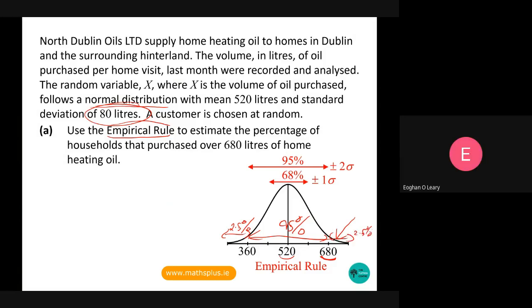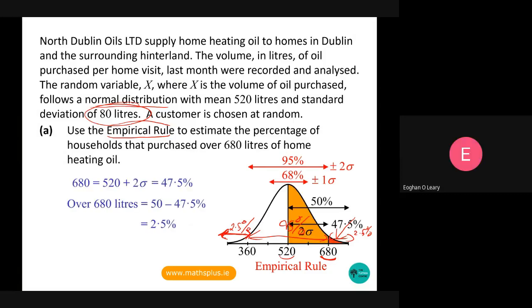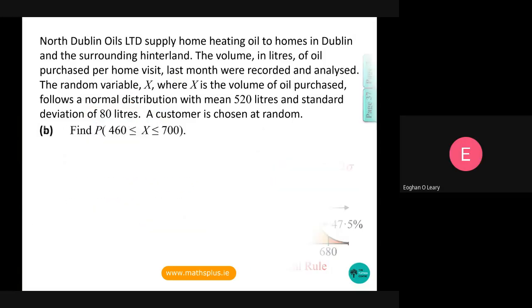Yeah, and in some ways, it's an easier way to do it, isn't it? If you just know that 95% is between 2 standard deviations, and then you've just got a 2.5% on the right-hand side of that, and a 2.5% on the little bit on the tail on the left-hand side. Yeah, absolutely. But either of them are fine. Okay. Perfect.